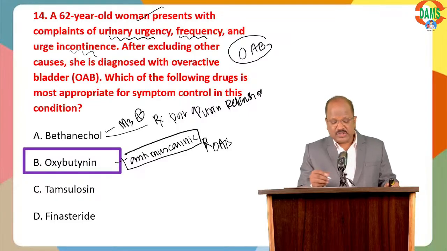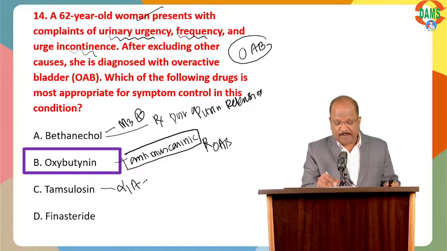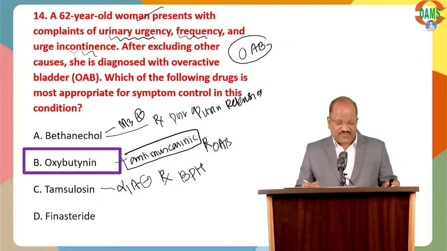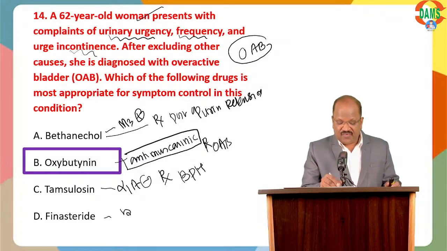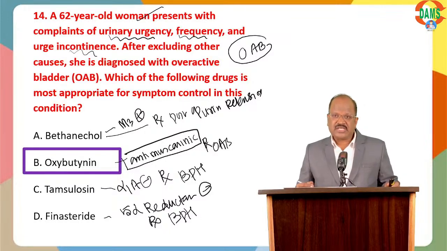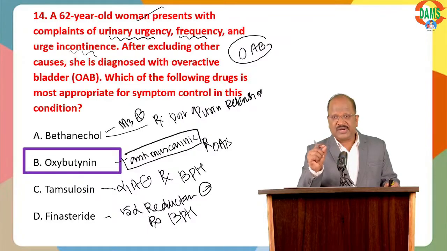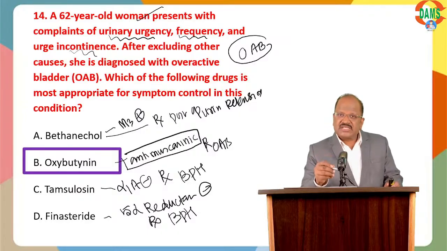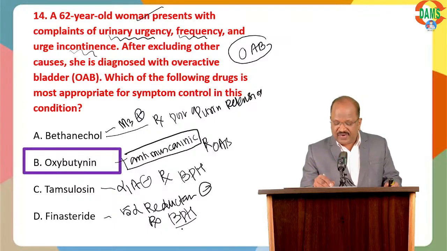And then tamsulosin, an alpha 1A blocker, useful for relieving symptoms of benign prostatic hypertrophy. Of course, finasteride, a 5 alpha reductase inhibitor, useful for benign prostatic hypertrophy to control the size of the prostate. Finasteride inhibits conversion of androgen into dihydrotestosterone. But one point, can you please answer? Finasteride in elderly male is useful for this case.